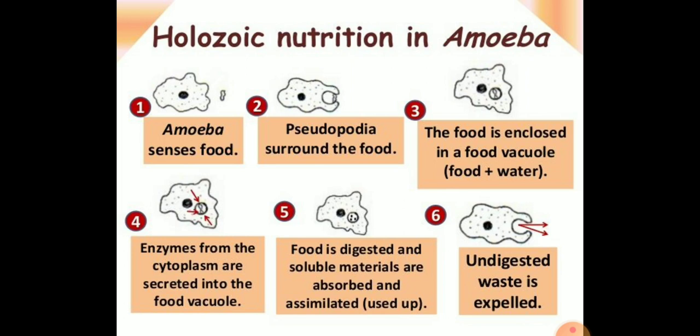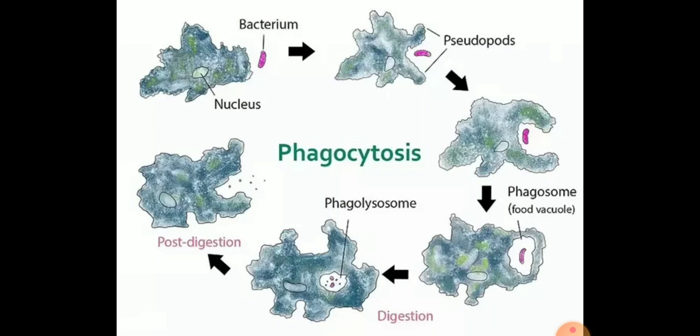So the basic process of digestion of food and release of energy is the same in all organisms. So in this video, you learned about the nutrition in grass-eating animals and the amoeba.